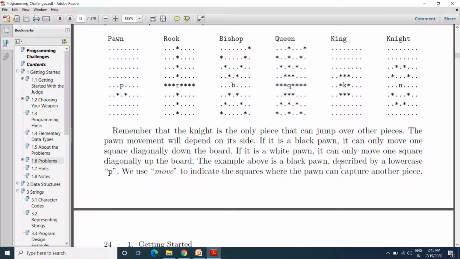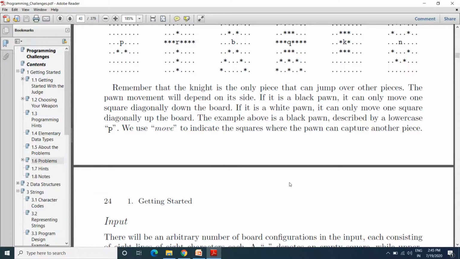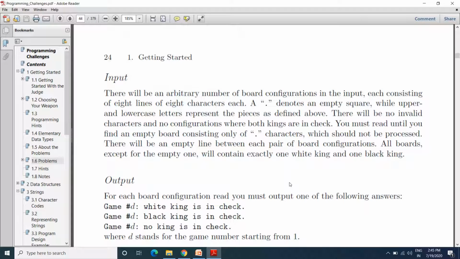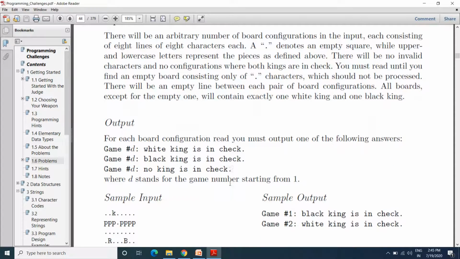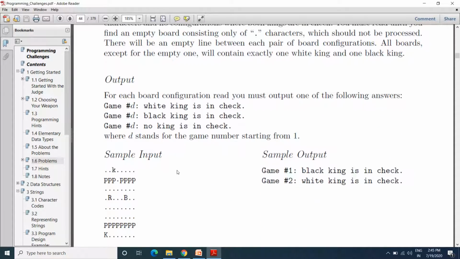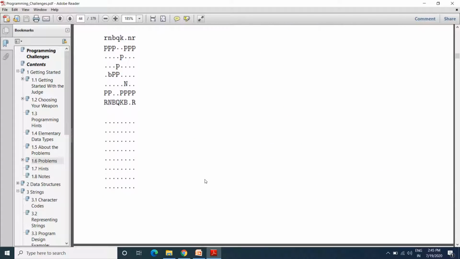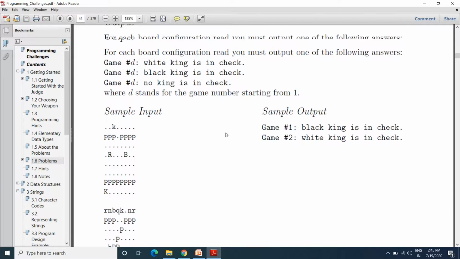The example is the black pawn, described by the lowercase p. You use move to indicate the square where the pawn can be captured by another big piece. Now we have the inputs mentioned over here, and the output, how it is going to be shown. The sample input and sample output are mentioned over here. So according to that, you need to provide the input to your problem statement.